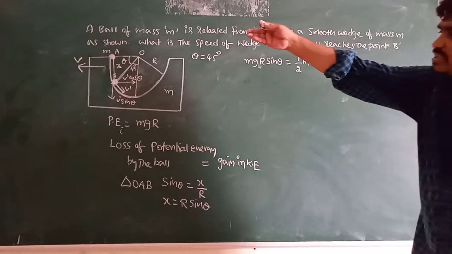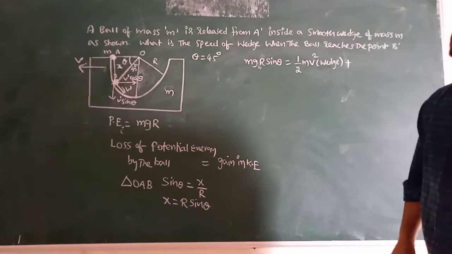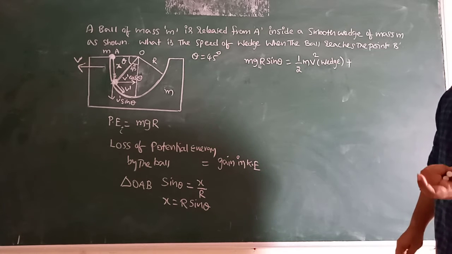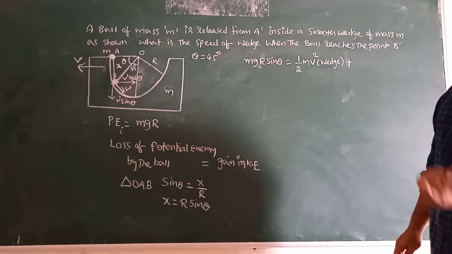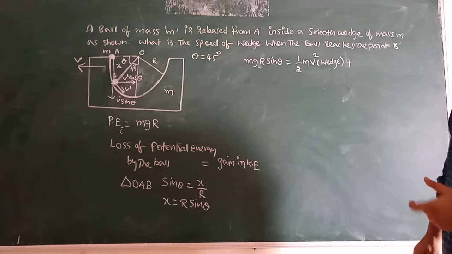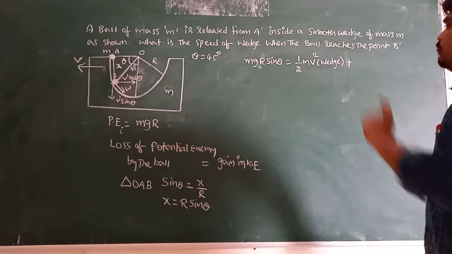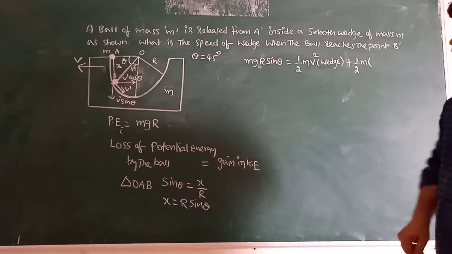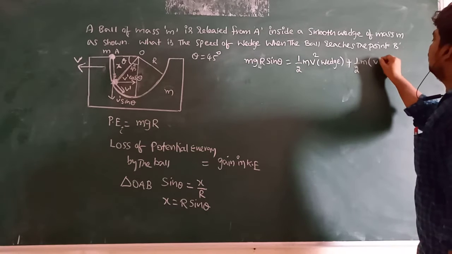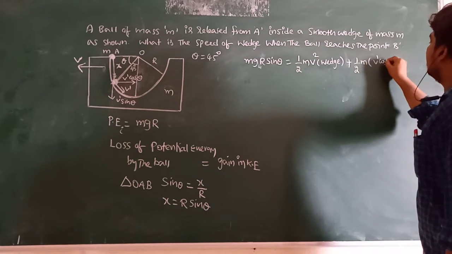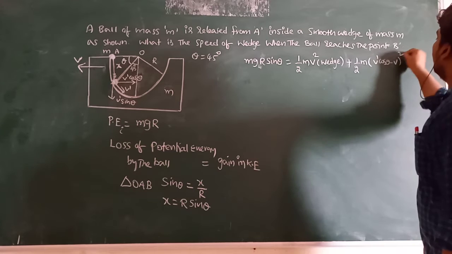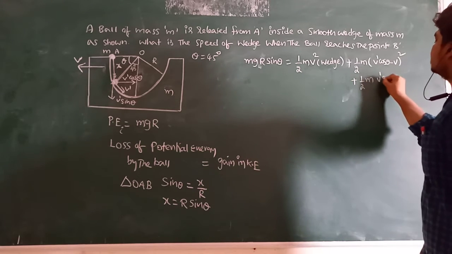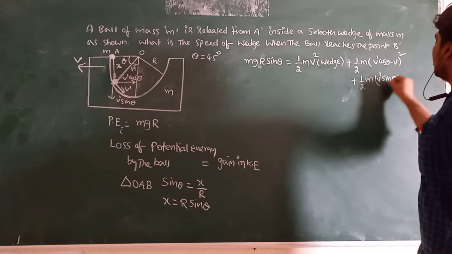When the ball is released from A to point B, some fraction of the lost potential energy is converted into kinetic energy. After distribution of some energy to the wedge, that is half m times (v dash cos theta minus v) whole square plus half m times (v dash sin theta) whole square. Why?